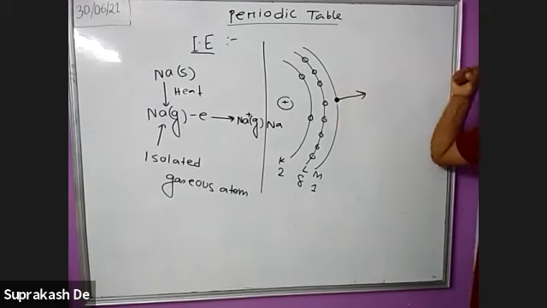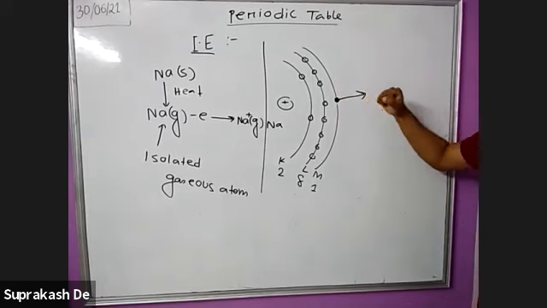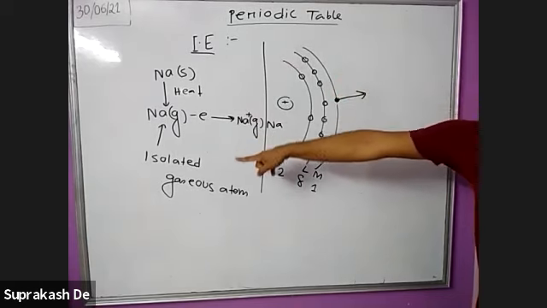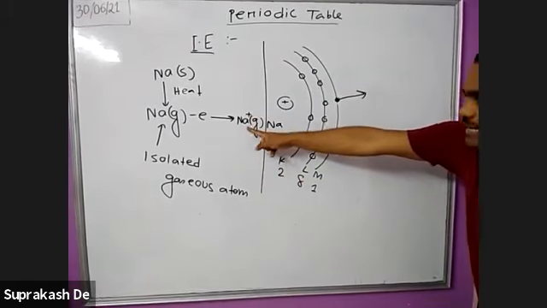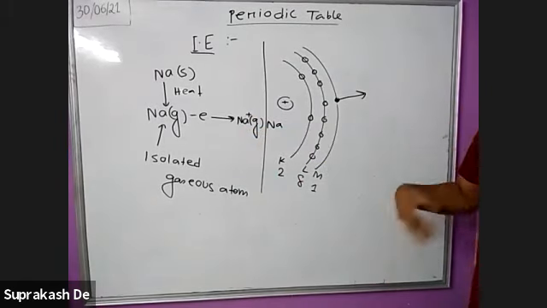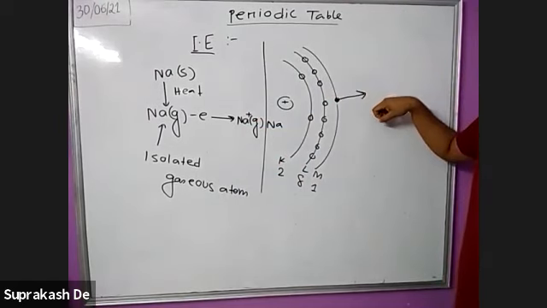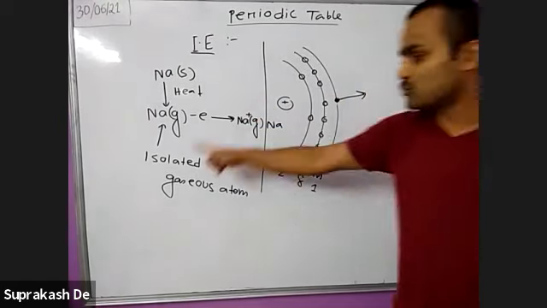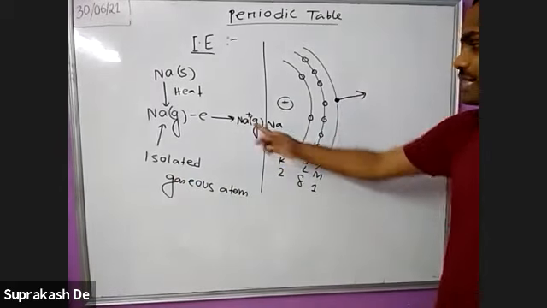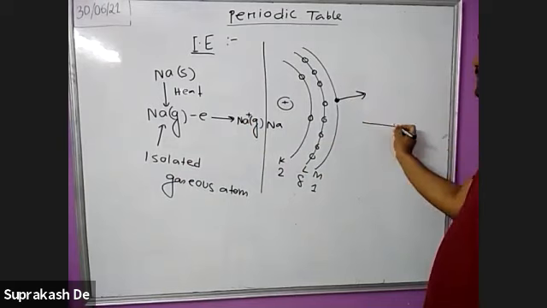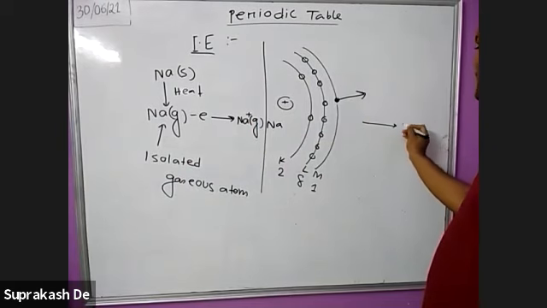So what is this amount of energy required to remove one electron from the outermost shell of an isolated gaseous atom to create a cation? If you release the electron, then it is transformed to sodium plus. Then what will happen?